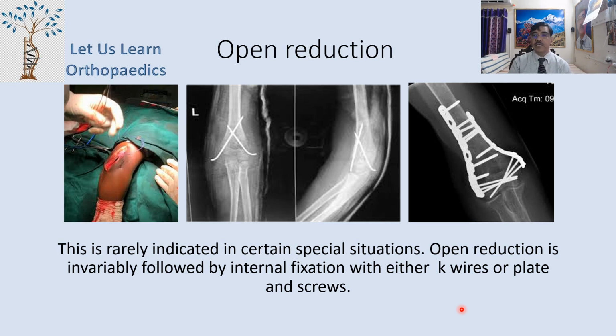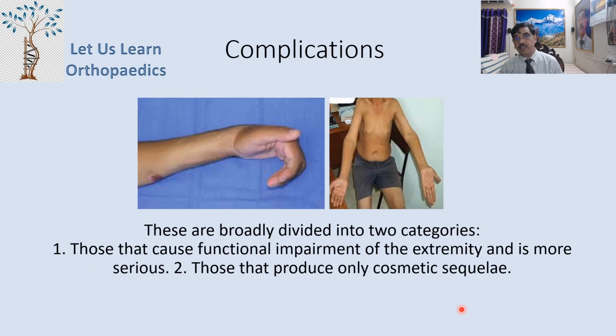Usually people used to go by the posterior approach, but nowadays the anterior approach to the elbow has evolved. If you approach anteriorly, then you can see the status of the brachial artery, and if required, the vascular repair can also be done very easily if we approach by the anterior way.